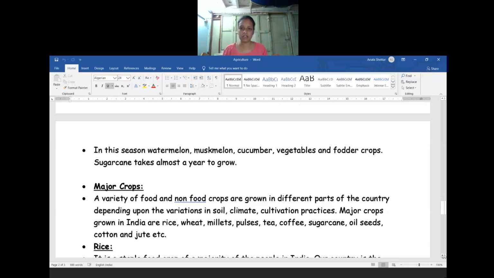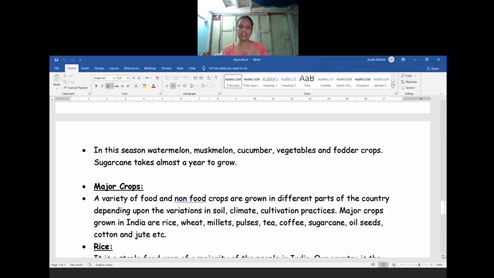Based on this crop pattern only, the farmers, according to their soil formation, according to the climatic condition, temperature, whatever is needed for agricultural activities, based on that, by using certain techniques of agriculture, they will start the agricultural activities in our country.